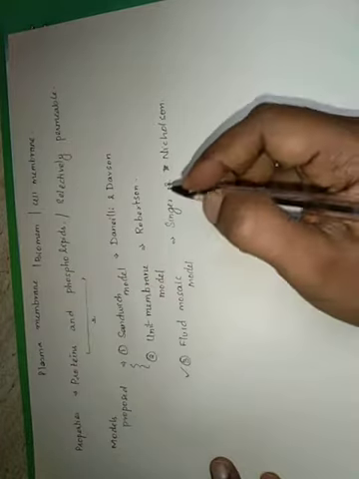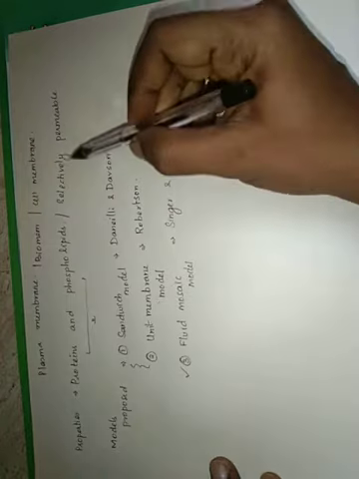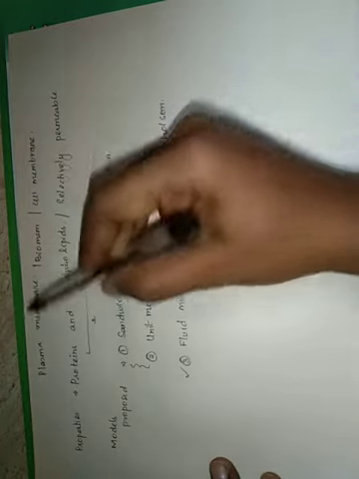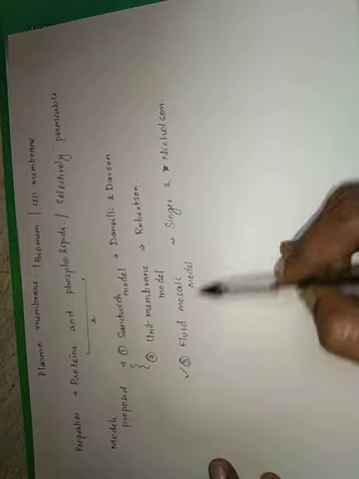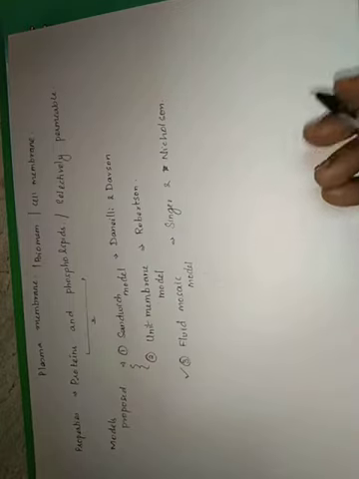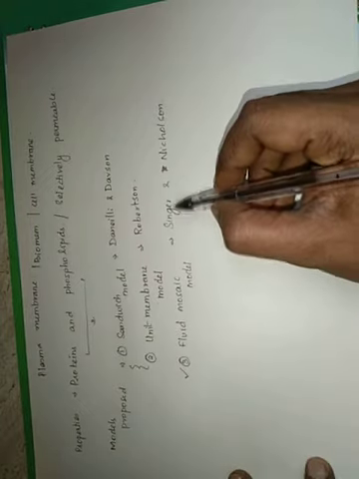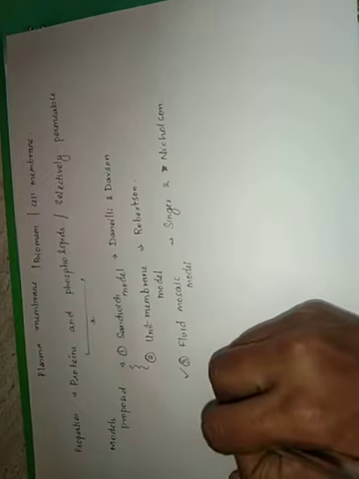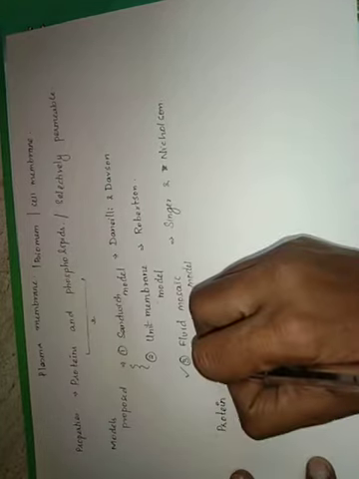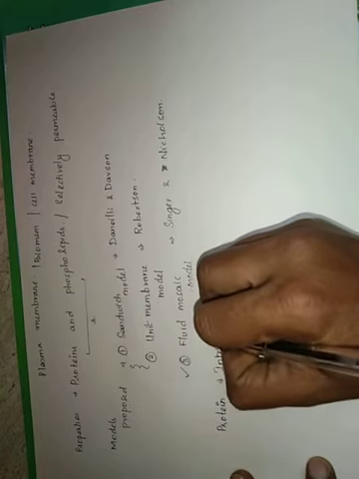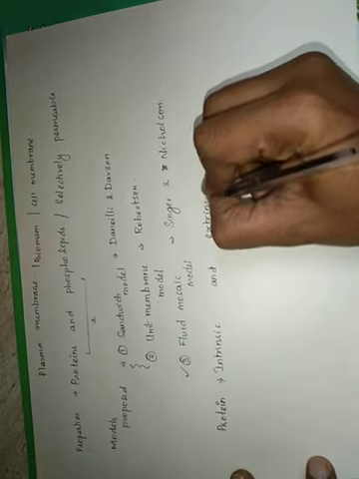The other two models were not able to explain the selectively permeable characteristic of the plasma membrane, so they were rejected, and the most accepted model of the plasma membrane is the fluid mosaic model. According to the fluid mosaic model, that is, the concept given by Singer and Nicholson, the proteins present in the plasma membrane are of two types: intrinsic proteins and extrinsic proteins.